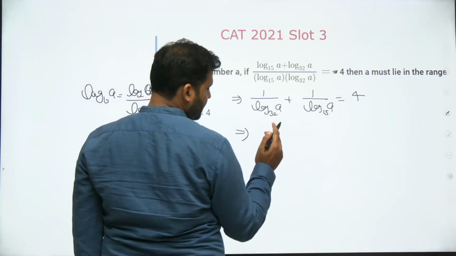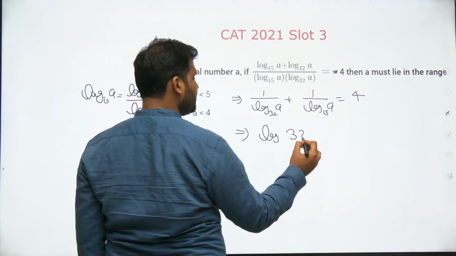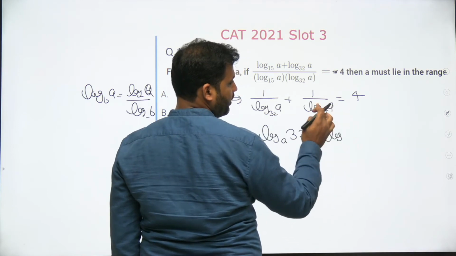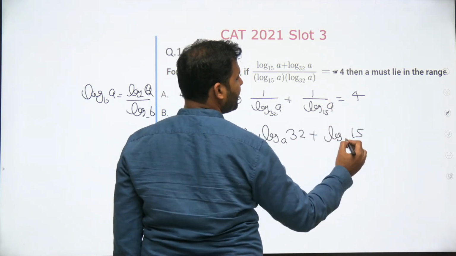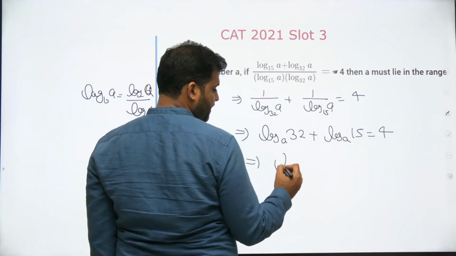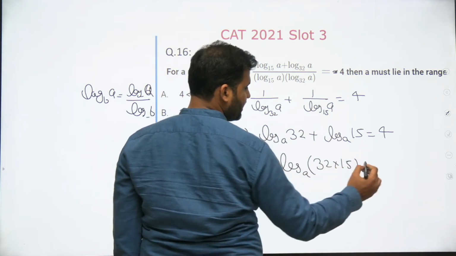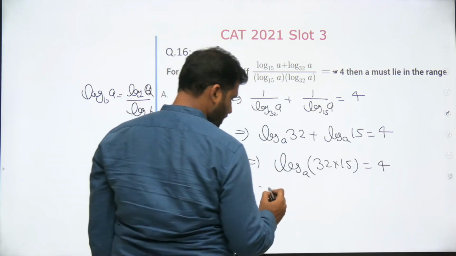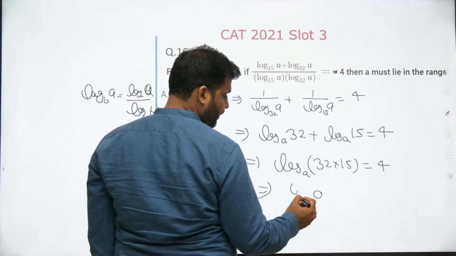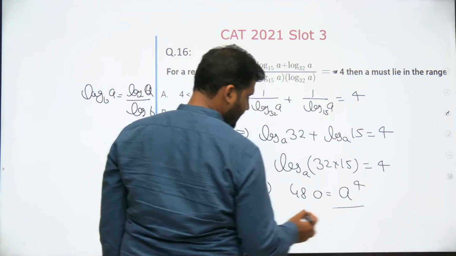So can I write this log a to the base 32 as log a upon log 32? So this will finally become log 32 to the base a. And this is log a upon log 15, and log a will cancel. So this finally becomes log 15 to the base a equal to 4. A plus sign between two logs means I can write it in product form. This is 32 multiplied by 15 to the base a is equal to 4. Or I can say that 32 into 15 is how much? 480 is equal to a power 4, right?